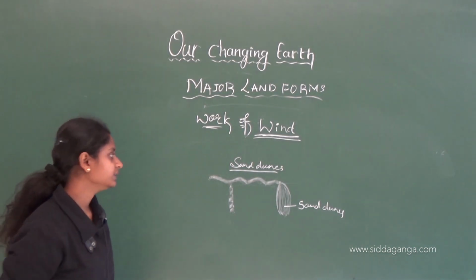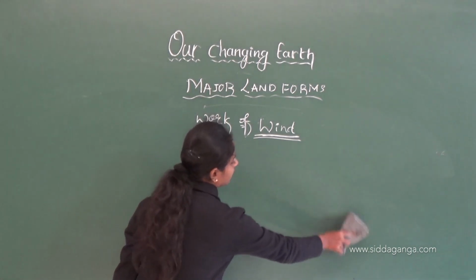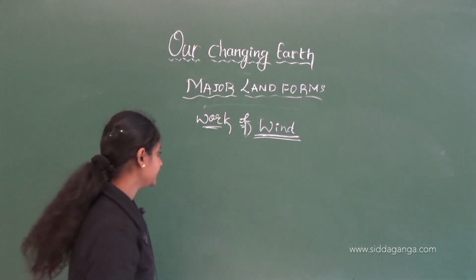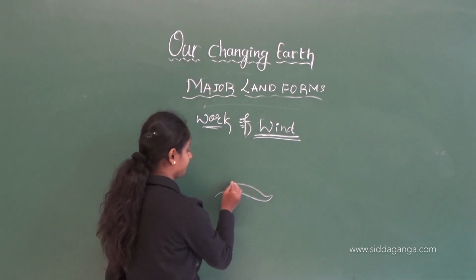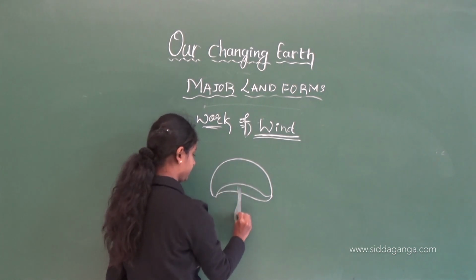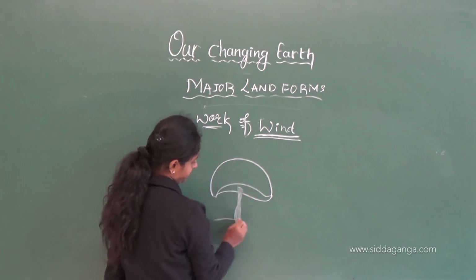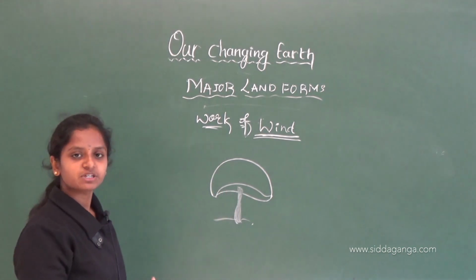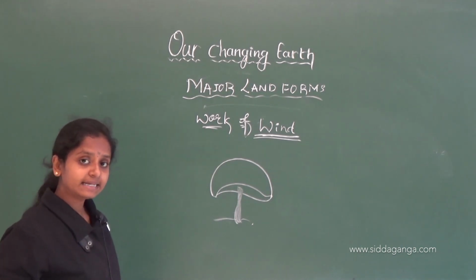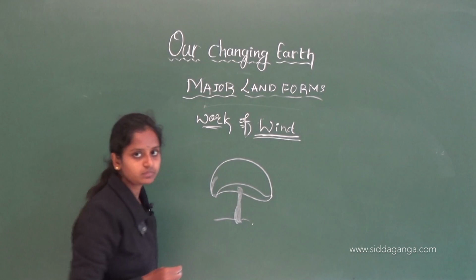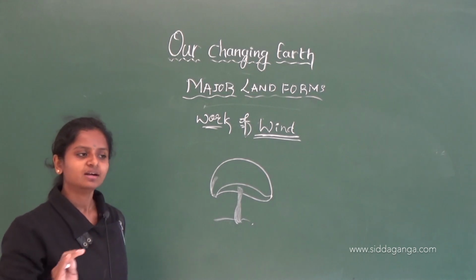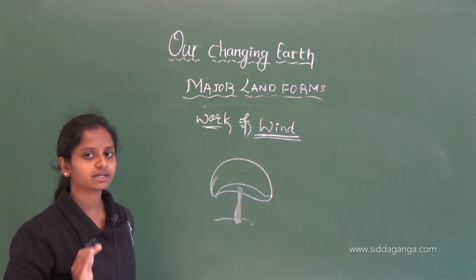And in these desert areas, the rocks will be in the form of a mushroom. Have you seen a mushroom? Let me write it. Okay. This is a mushroom which we can eat, which is very nutritious. The rocks in the desert areas will be like this. They will not be exactly the mushroom shape, but they will just look like a mushroom.